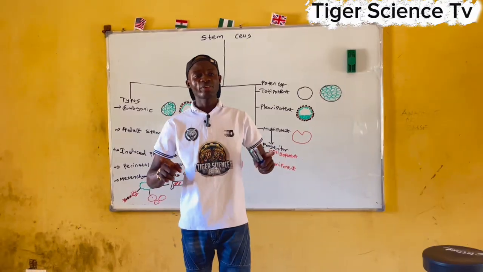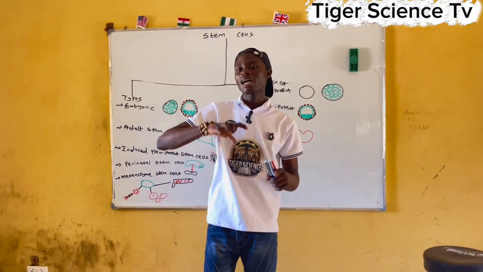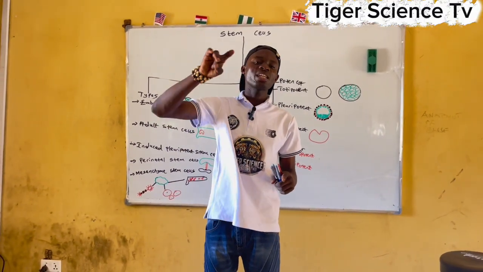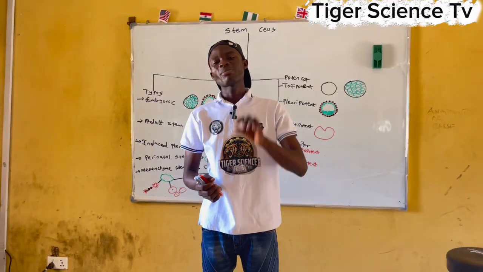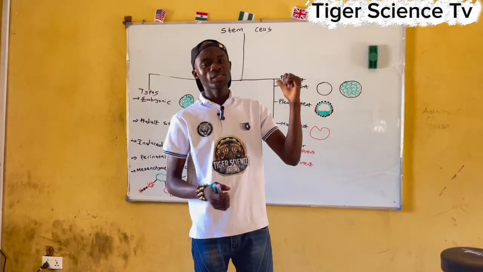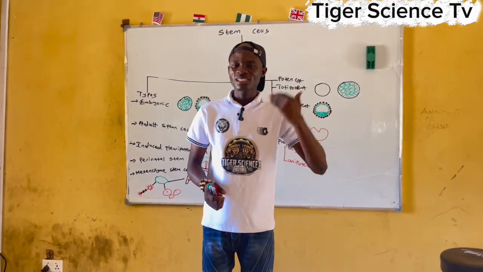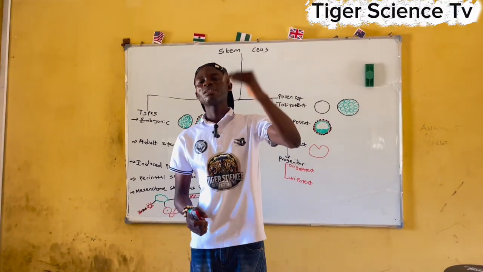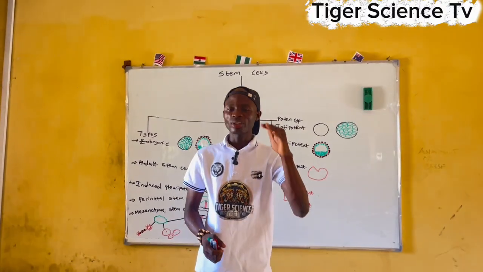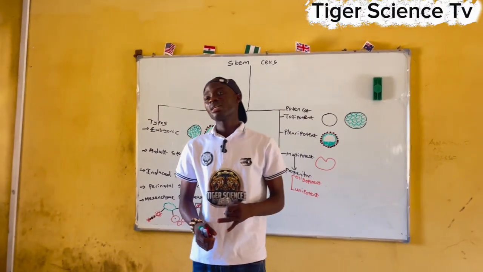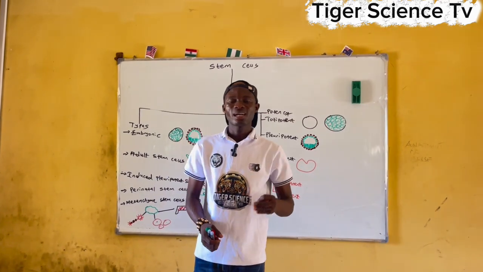You need to get that definition very well. They are undifferentiated and they have the capacity to differentiate into other cell types in the body. That is the major key thing about stem cells. Stem cells are undifferentiated cells and they have the capacity to differentiate into other cell types in the body. And they are essential for growth, development and tissue repair.